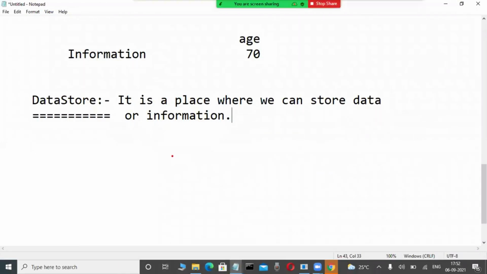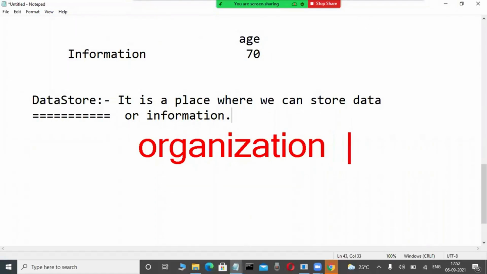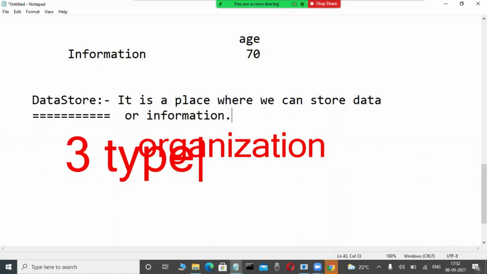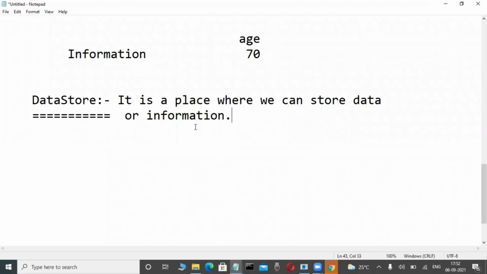Actually, in any organization you observe nowadays, they are using only 3 types of data storing mechanisms. Among those 3 types, one type is popular nowadays. They are using 3 ways of storing data. Every organization uses the following types of data store mechanisms for storing data or information permanently. Okay?